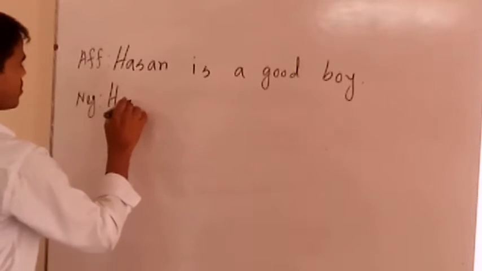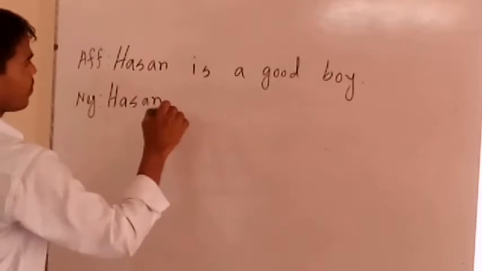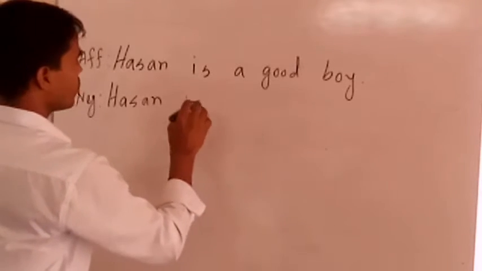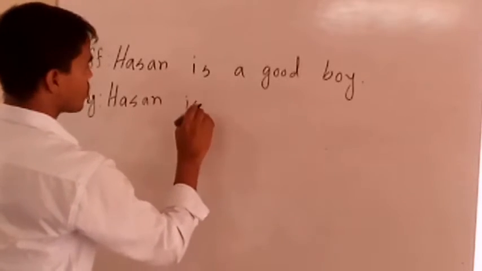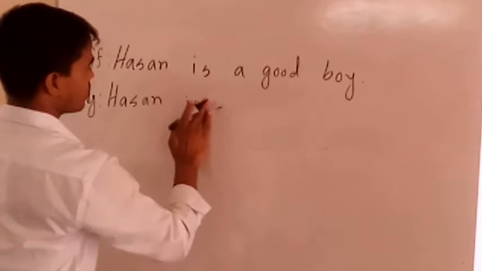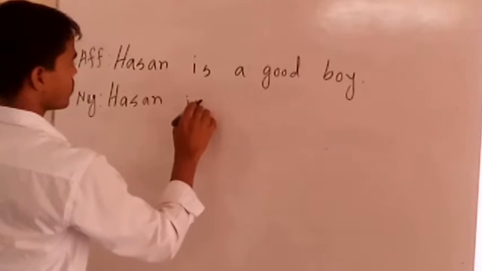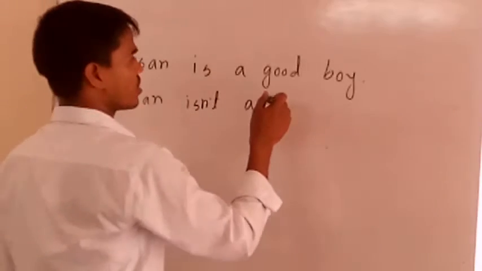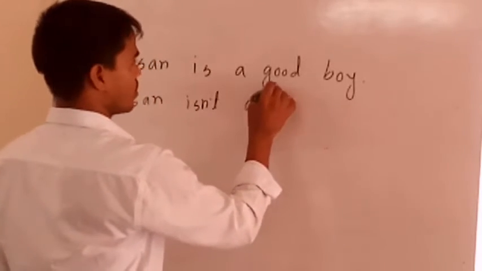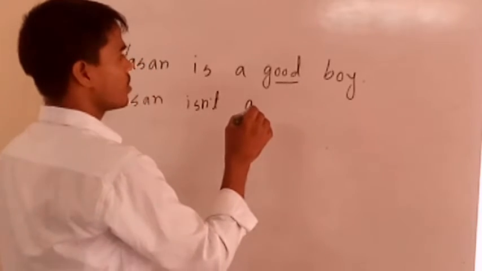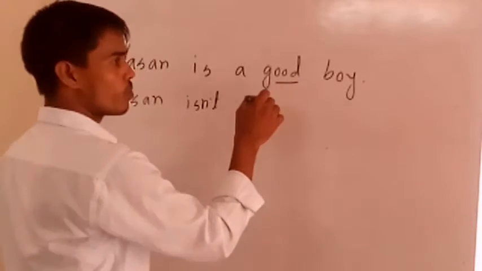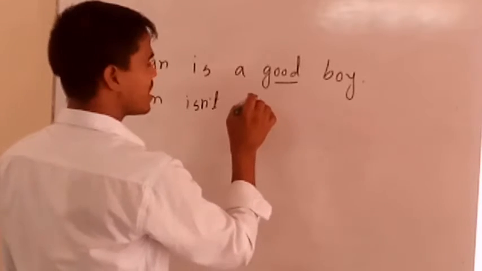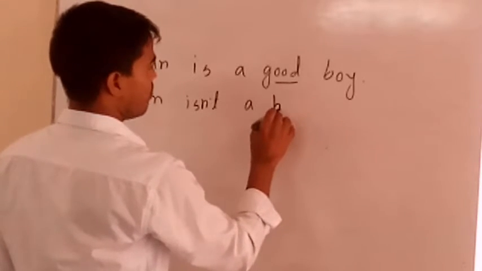If we change this sentence into negative, you have to add not, or the abbreviation of not, and you have to change the keyword. The keyword is good. The opposite word of good is bad.